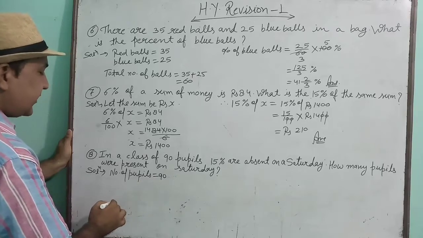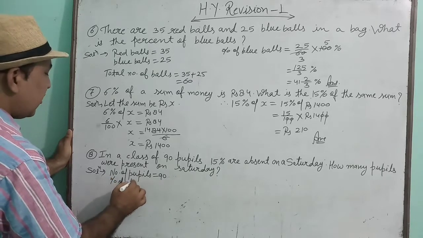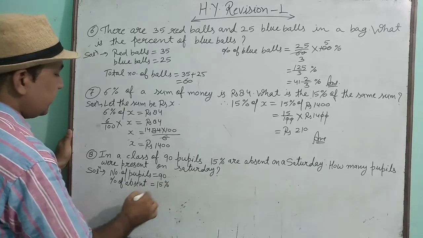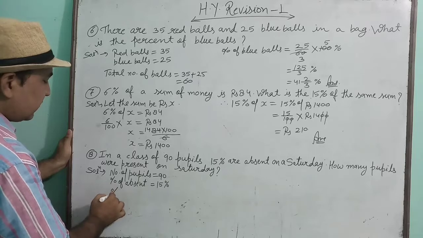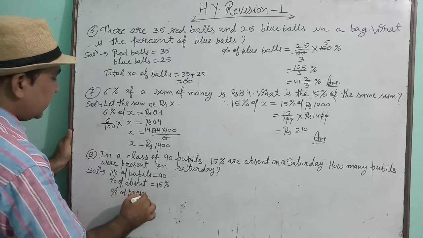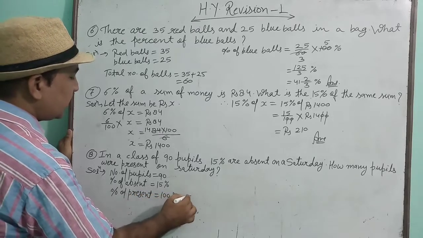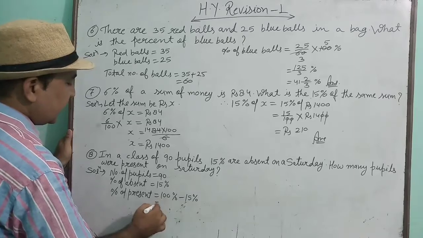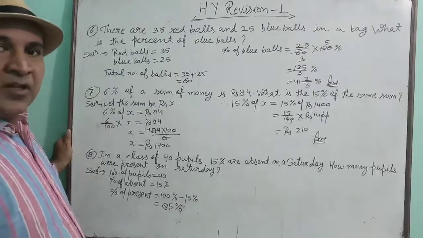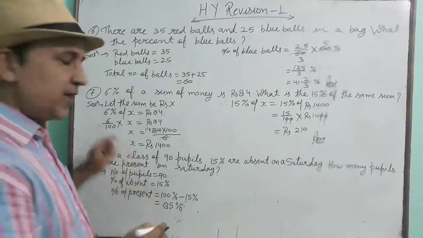It is given 90. 15% absent. If 15% were absent, what will be the percent of present? Percent of present will be 100% minus 15%. That means 85%. On that Saturday, 85% students were present.